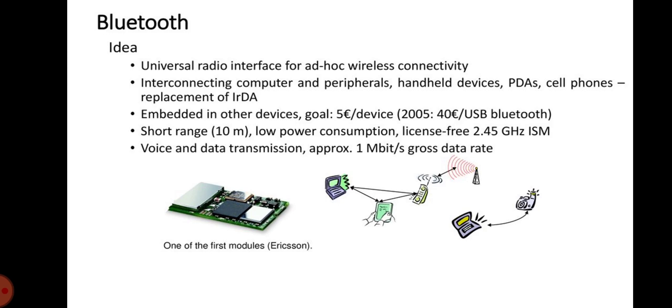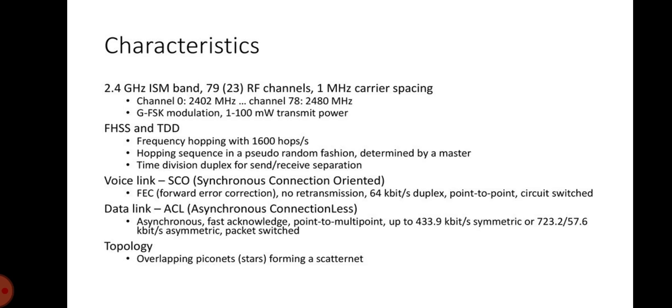The symbol rate of Bluetooth is about 1 megabit per second, and it has a short communication range of nearly 10 meters. It operates in the same 2.45 gigahertz band. The main characteristics of Bluetooth are that it uses 79 RF channels with 1 megahertz carrier spacing, and it uses FHSS, that is frequency hopping spread spectrum, and time division duplexing. The voice link is SCO, that is synchronous connection oriented, and the data link is ACL, asynchronous connectionless. And the topology here is overlapping piconets forming a scatternet.